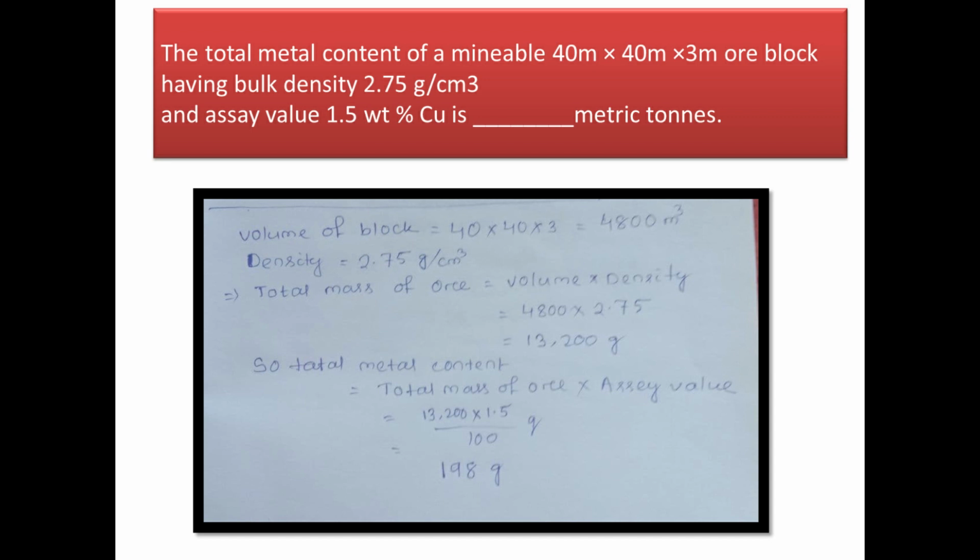The total mass of ore equal to volume into density, so that will give rise to 13,200 gram. Now the total metal content in it equal to the total mass of ore into assay value, and if you calculate, you will get 19.8 gram of metal content in it.